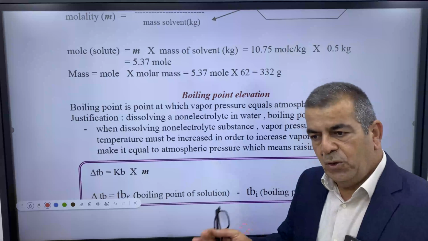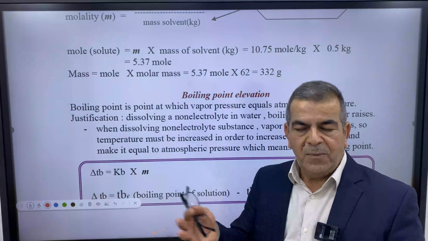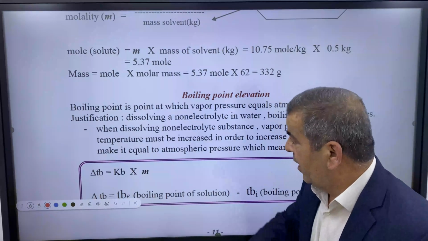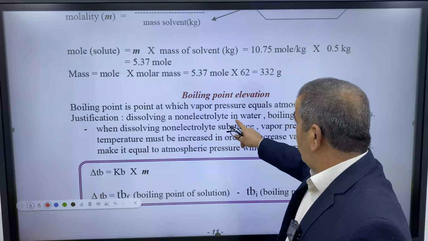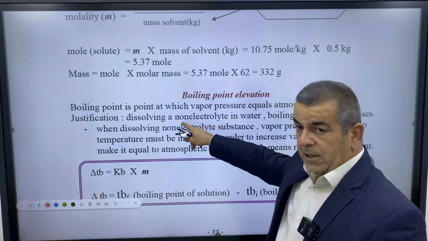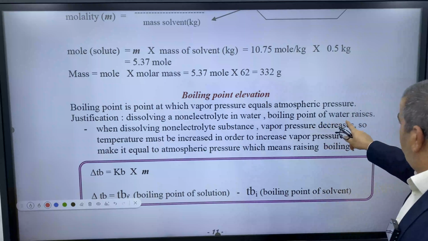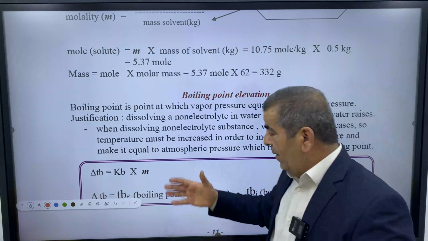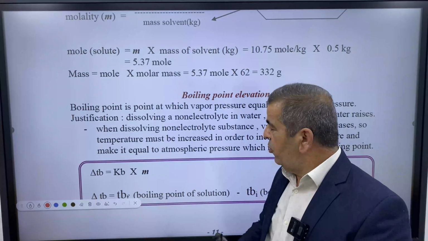So the solution has a boiling point higher than the boiling point of the solvent. Why? The justification: dissolving a non-electrolyte solute in water raises the boiling point of the solution.